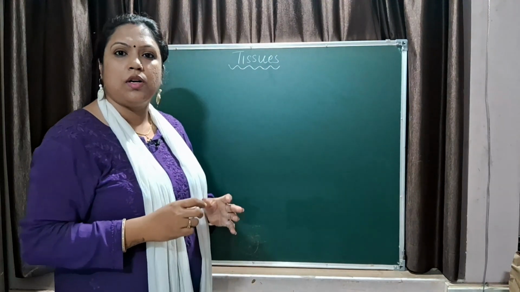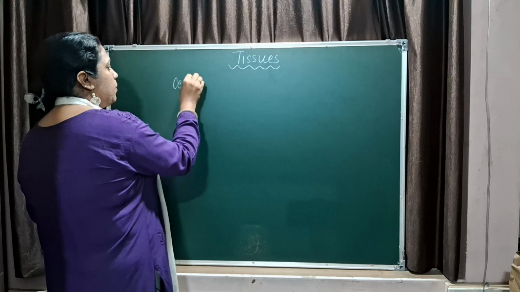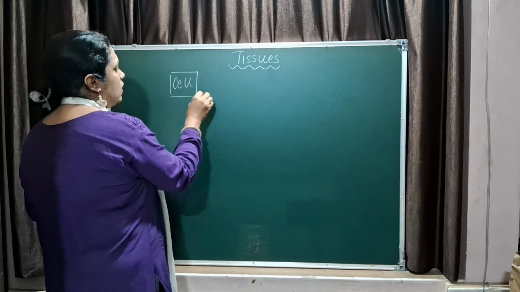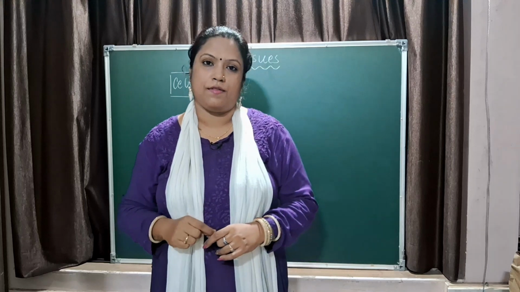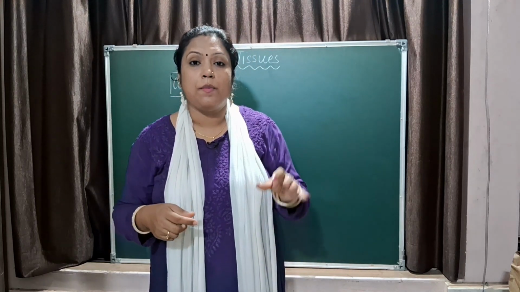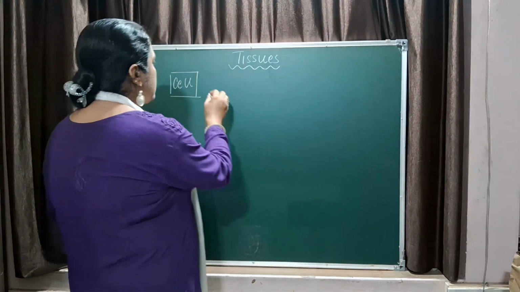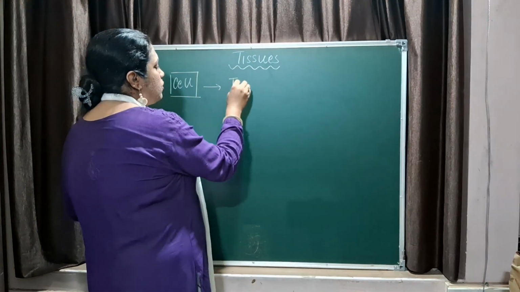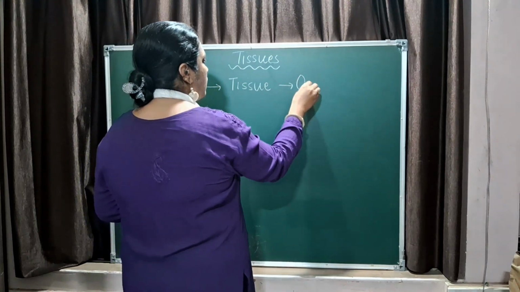Now tissues, what is a tissue? We all know that cell is a building block of living organisms. Cell is the structural and functional unit of life. So what is tissue? Group of similar cells performing specific function is called tissue. So when the cells come together, they form tissue, and when tissue comes together, they form organ.